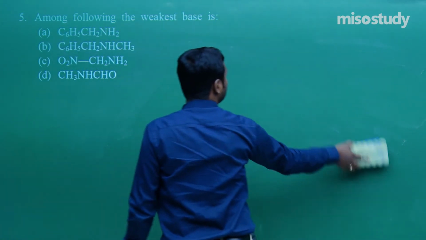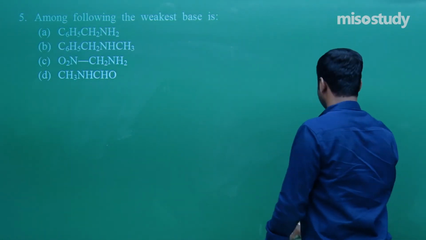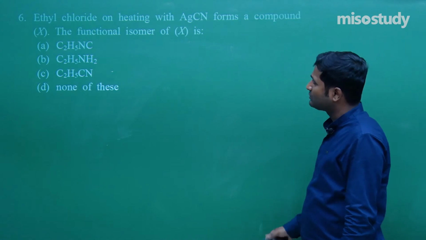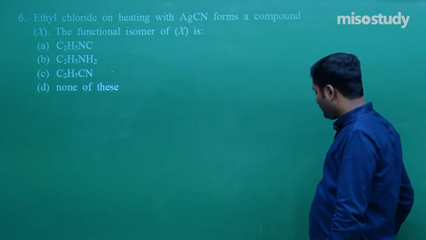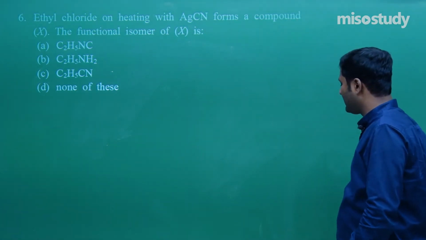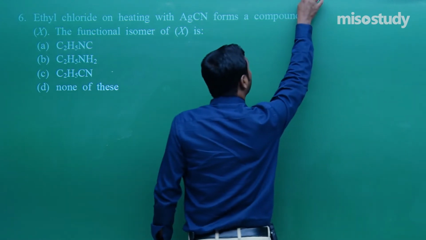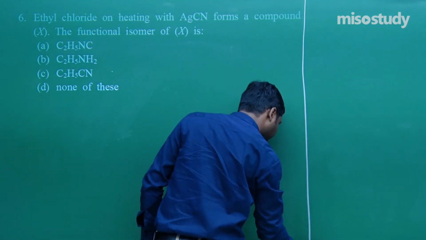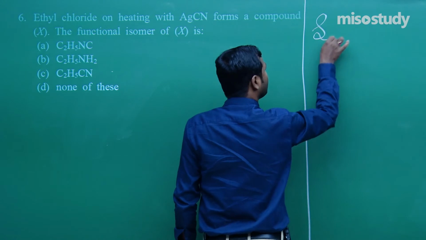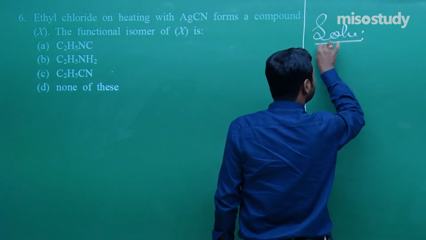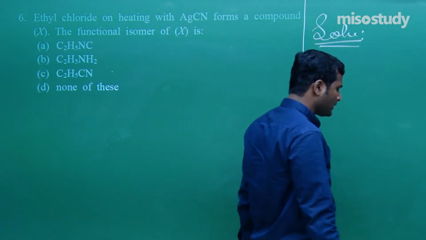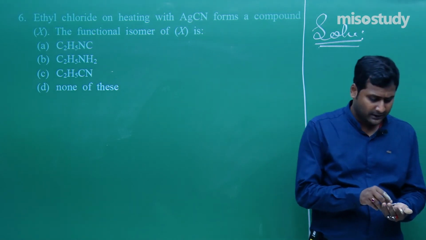Wait for a moment. The next question is question number 6. Now read the question carefully. Do you remember this? Wait for a moment. What is given here? Check it out. Read the question carefully. I am giving you a few seconds. Read what is given here.